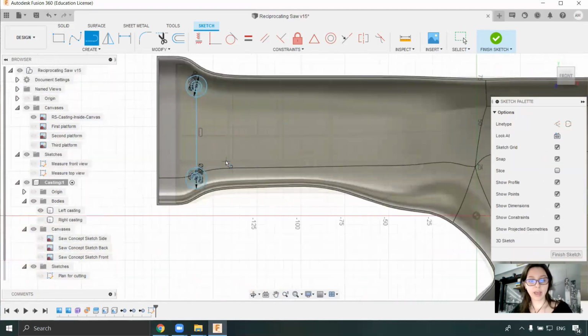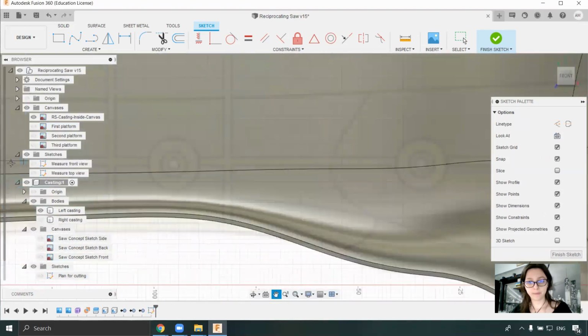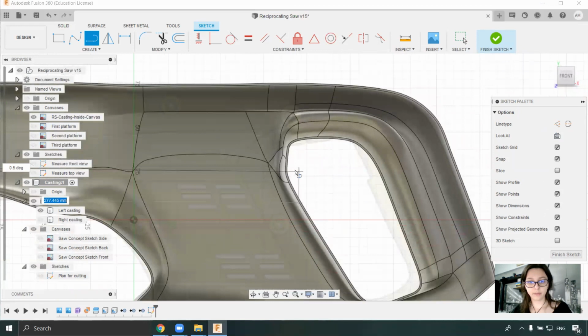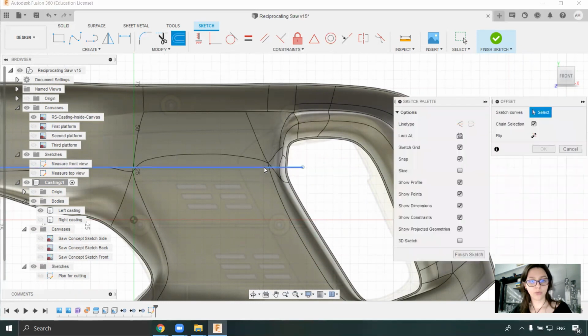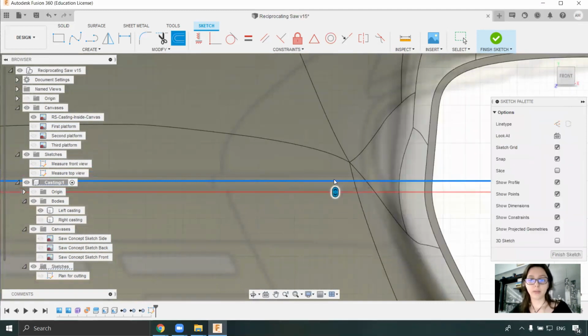So I will press L on the keyboard to create a line. And I want my platform to be here. I will create a straight line until there. And what I can do is to use an offset, and I want it to be 1.5 millimeters.